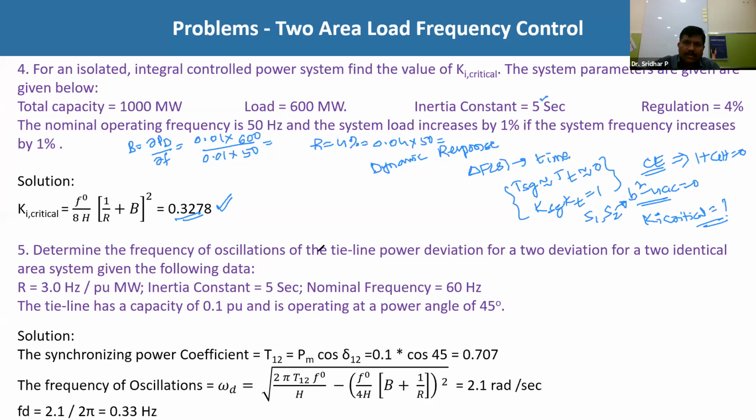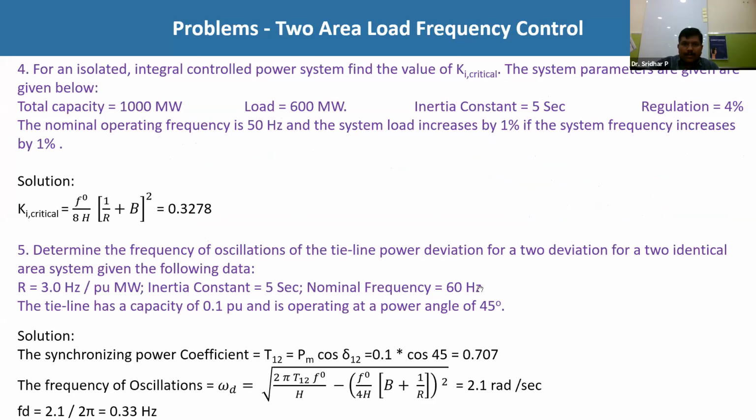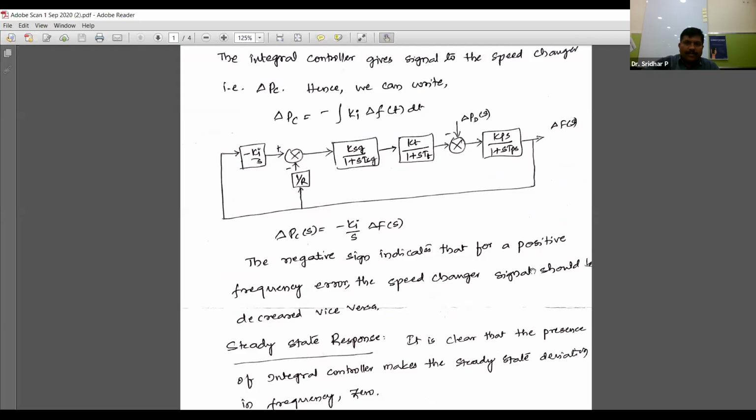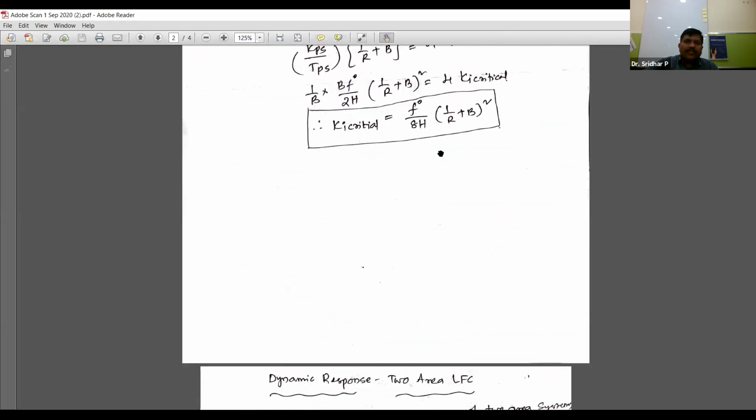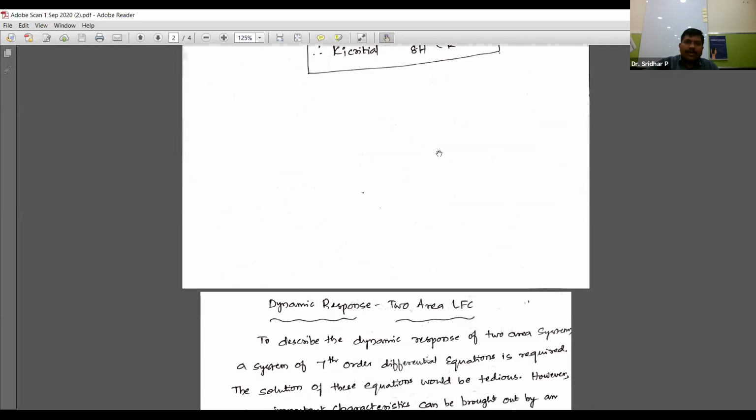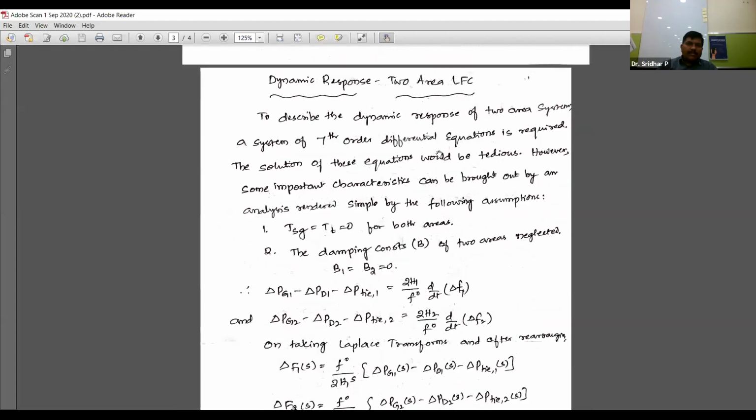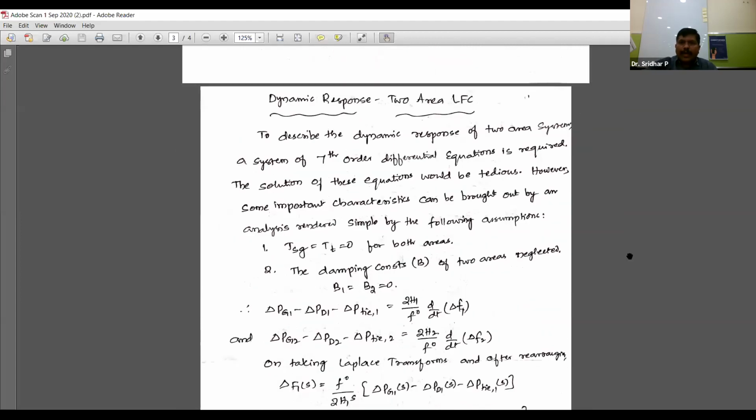So this is one important expression, and we have discussed that K critical is equal to F naught by 8H into B plus 1 by R whole square. So next, dynamic response of two area.